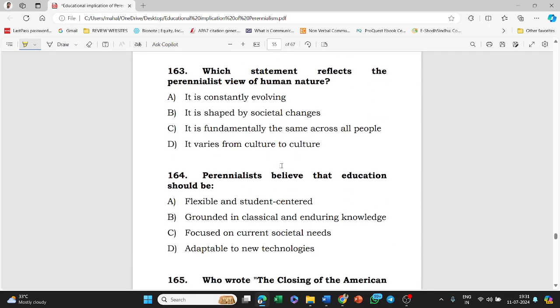Next question, which statement reflects the perennialist view of human nature? Options: it is constantly evolving, it is shaped by societal changes, it is fundamentally the same across all people, it varies from culture to culture. The answer to this question is option C, that is, it is fundamentally the same across all people.